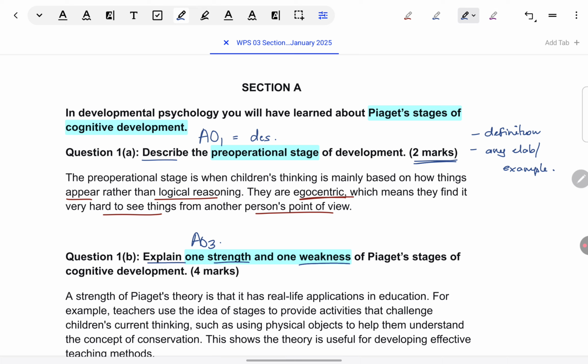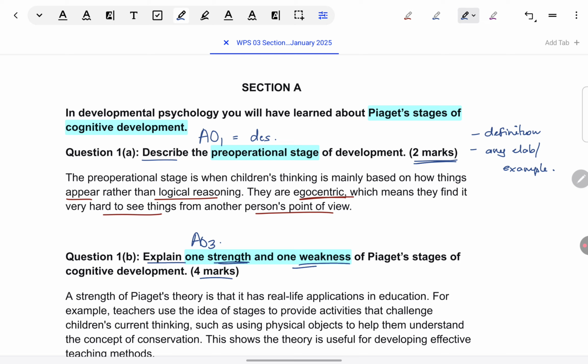We have to give only critical evaluation points. If we give descriptive points, for example, we just keep on giving definitions of pre-operational stage, operational stage, or any concept, we are not going to get marks. It has to be a strength and a weakness. And it is for 4 marks.